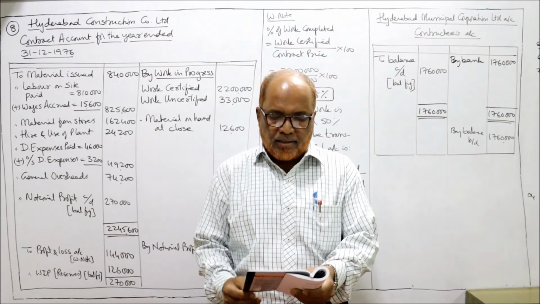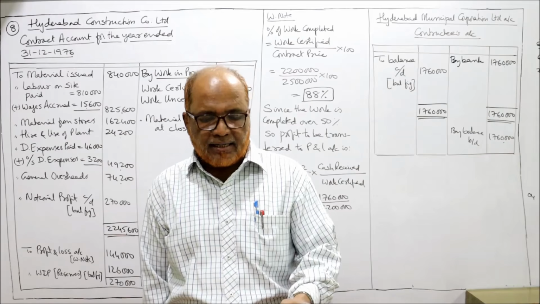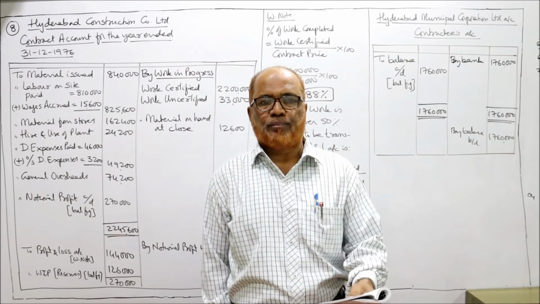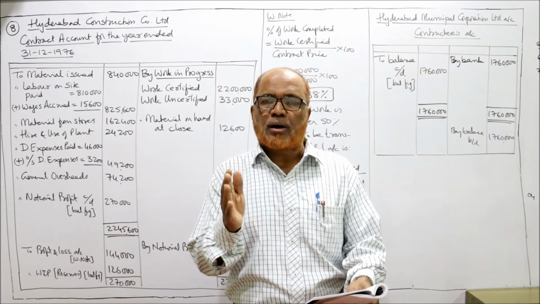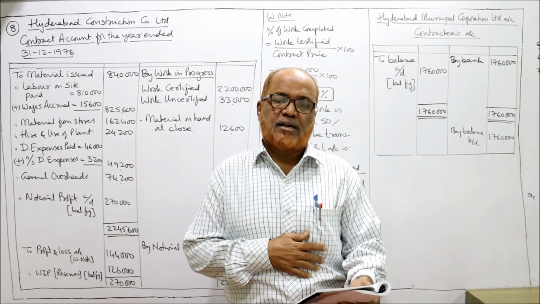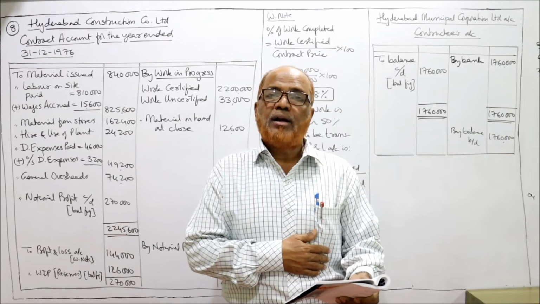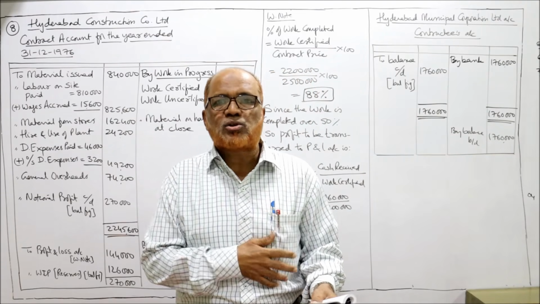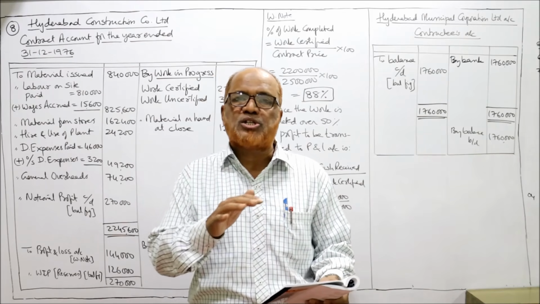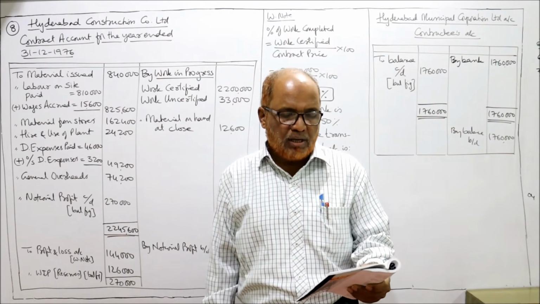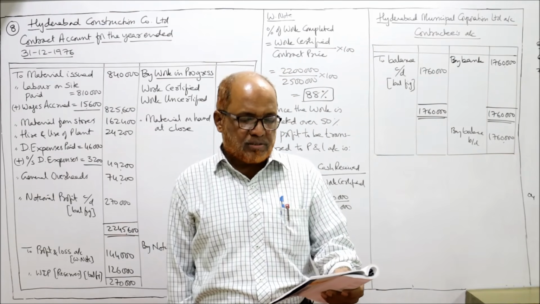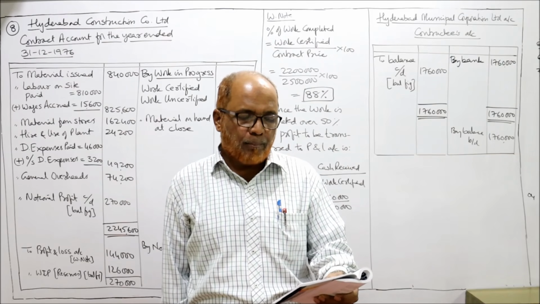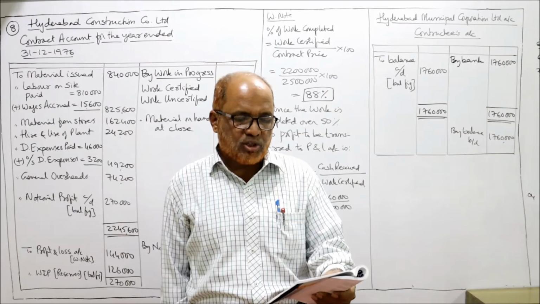Problem number 8. The Hyderabad Construction Company Limited has undertaken the construction of a bridge over the river Musi for Hyderabad Municipal Corporation. So Hyderabad Construction Company Limited, these are the contractors, and the contractee is Hyderabad Municipal Corporation. So on behalf of Hyderabad Municipal Corporation, these contractors have undertaken the contract to construct a bridge over the river Musi. The value of the contract is 25 lakh rupees, subject to a retention of 20% until 1 year after the certified completion of the contract and final approval of the corporation's engineer.